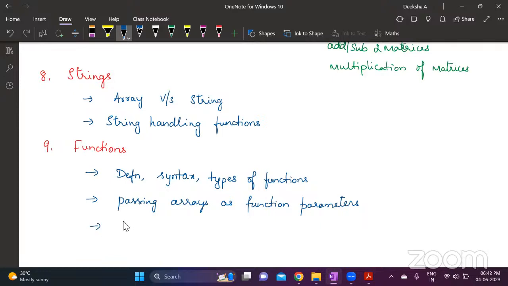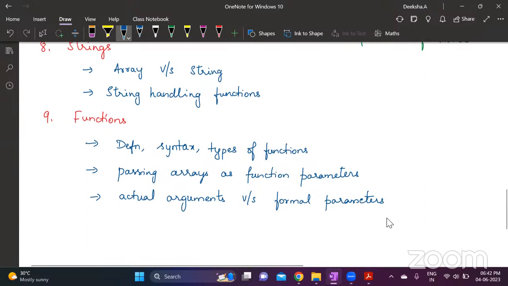And a very important question is between actual arguments and formal arguments, meaning actual parameters and formal parameters. The difference between these will definitely be a very important, very frequently asked question. Make sure you go through that as well.